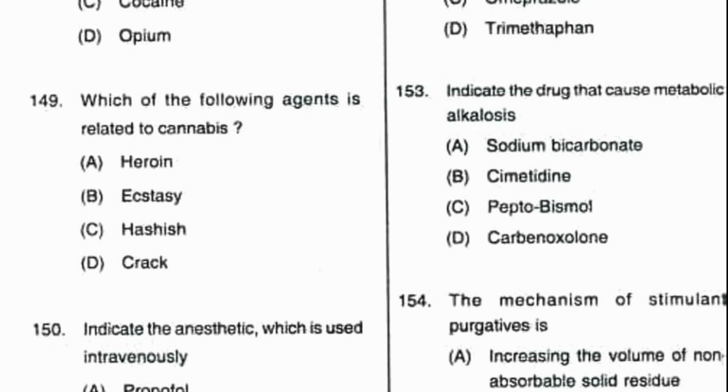That is, when sodium bicarbonate is administered in amounts that exceed the capacity of the kidneys to excrete the excess bicarbonate, it will cause metabolic alkalosis. Option A is the correct answer.